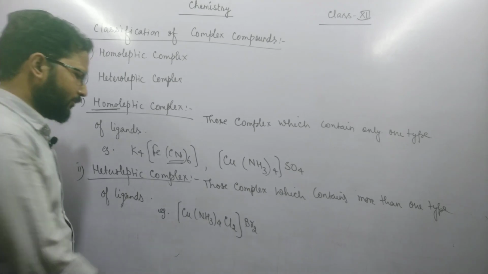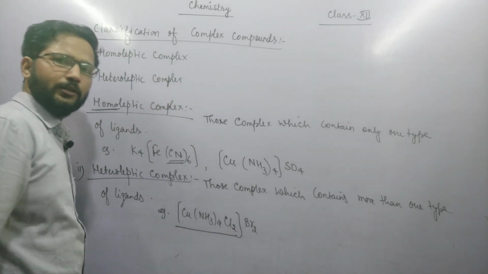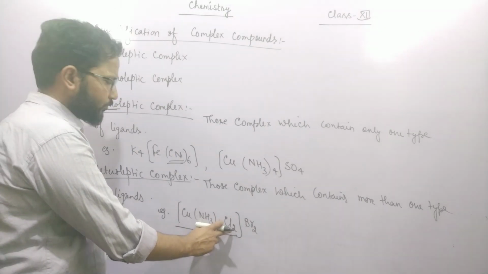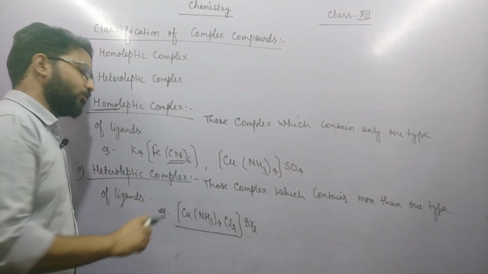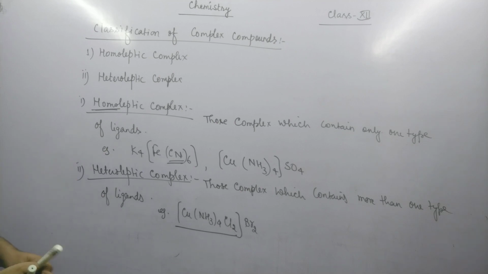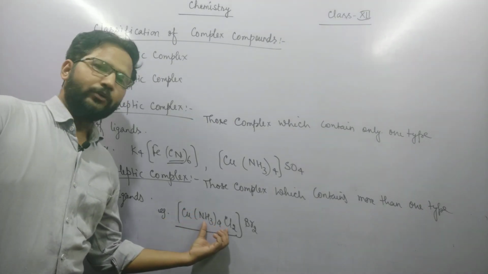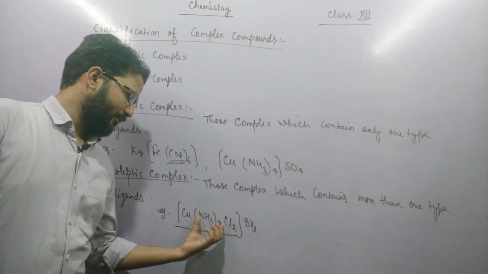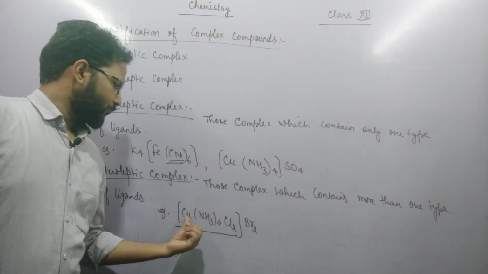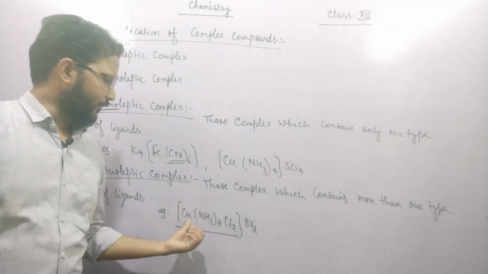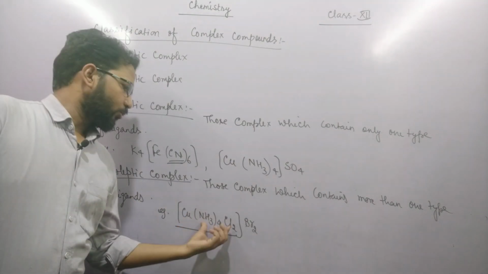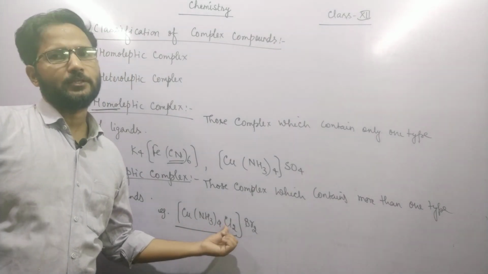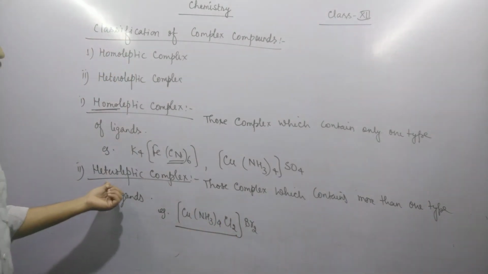So in this compound, this is the coordination sphere. In the coordination sphere, two types of ligands are present. So this is an example of a heteroleptic complex. Heteroleptic complex means one which contains more than one type of ligand. Ligands are those groups of atoms which are directly attached to the central metal. So there are two groups attached with copper: first is ammonia and second is Cl. So it is an example of a heteroleptic complex.